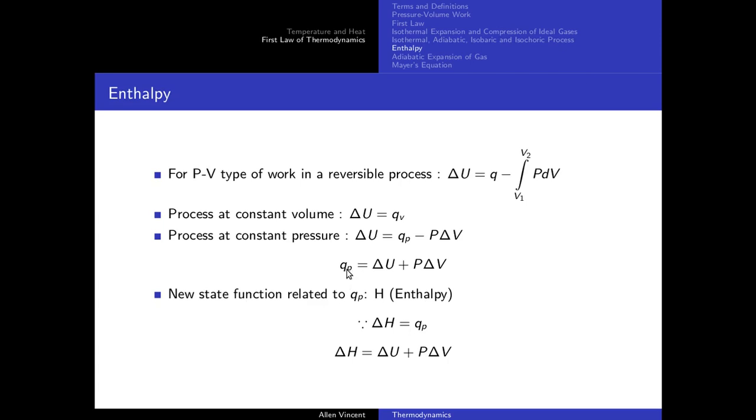So heat at constant pressure results in change in enthalpy. Okay, just like heat at constant volume resulted in change in internal energy, we have heat at constant pressure which will result in change in enthalpy. Okay, so enthalpy, just like internal energy, is a state function. Only difference is we can talk about enthalpy for constant pressure processes, and we can talk about internal energies for constant volume processes.